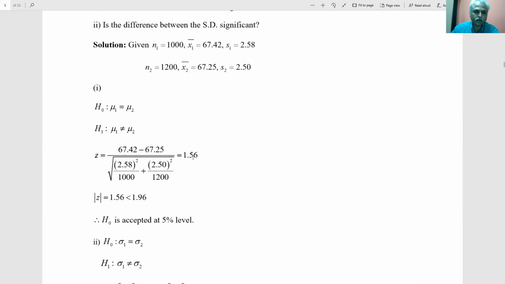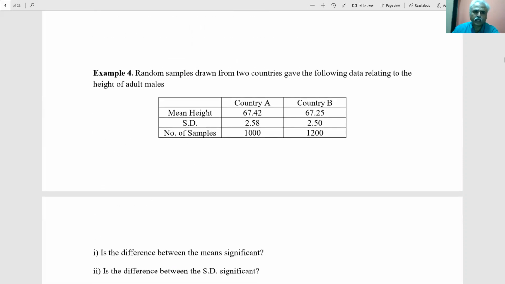For 95% confidence limits, you have to tell whether this belongs to the interval minus 1.96 to plus 1.96, that is, whether 1.56 is less than 1.96. So whatever you are assuming is correct. Both the countries behave the same as far as the heights of males are concerned.